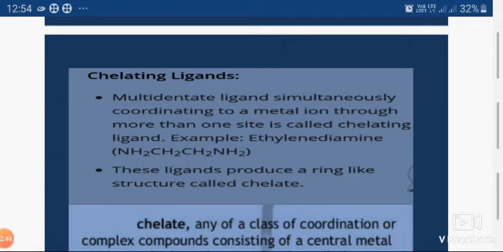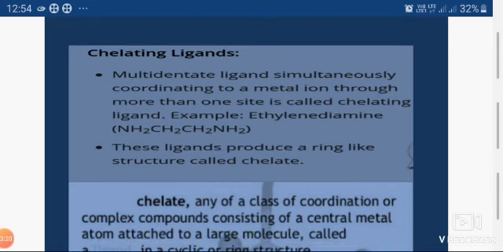In our body, hemoglobin is also a chelate complex because the iron(II) is deeply buried inside the porphyrin ring, so that there is formation of a claw-like structure, and so that is also a chelate complex, that is also a coordination complex.